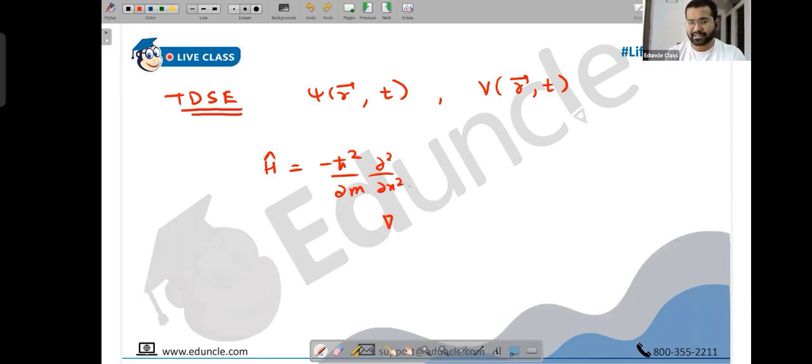Similarly, the Hamiltonian operator is always equal to minus h square upon 2m, dou square upon dou x square for 1D. For 3D, you write del square. Plus V. This is always correct. However, when you're studying time dependent, you can also write H cap as i h dou by dou t. But this you will use only for the time dependent Schrodinger equation. Otherwise, you will always use the first form.